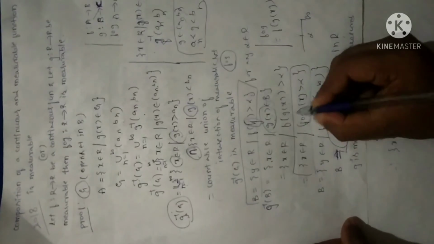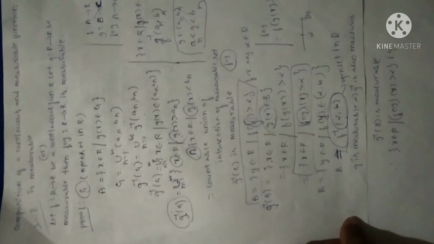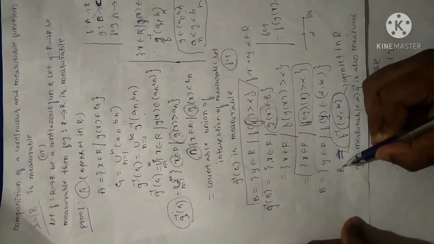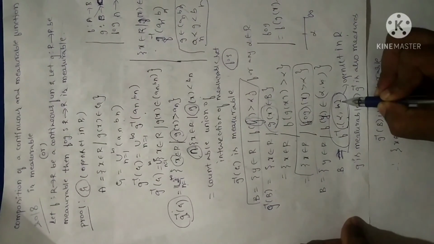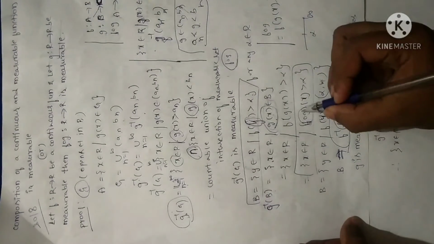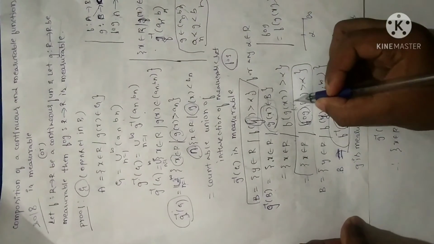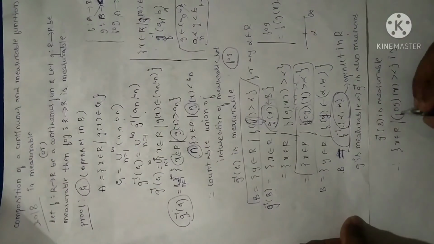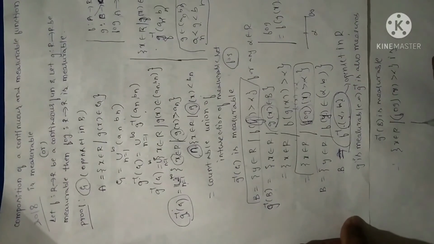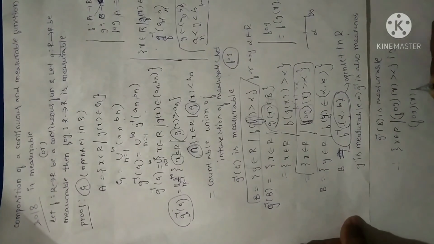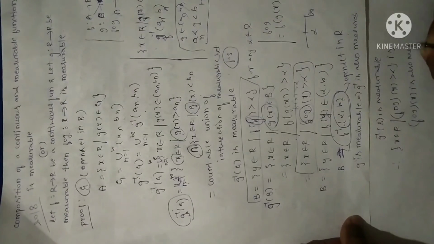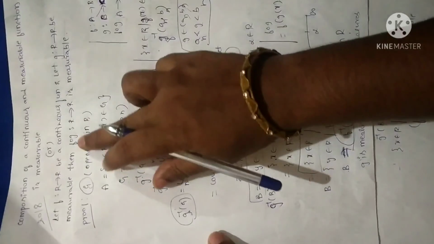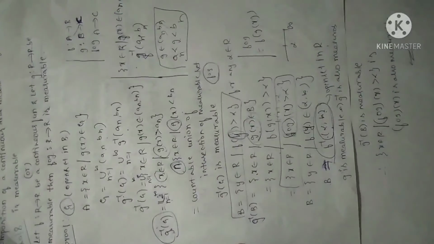In place of f we have f o g. So we have already proved the statement, and I am repeating once again, I have considered a set B as f inverse of alpha to infinity. I have arrived at this expression, and in the previous session itself I have proved that the set where f of x is greater than alpha is measurable. In place of f we have f of g, so what can I say? From this assumption I can say that f of g of x is also measurable. So that is what we have to prove: f of g, the composition of f with respect to g, is measurable.